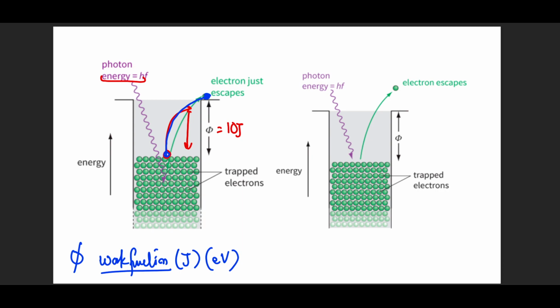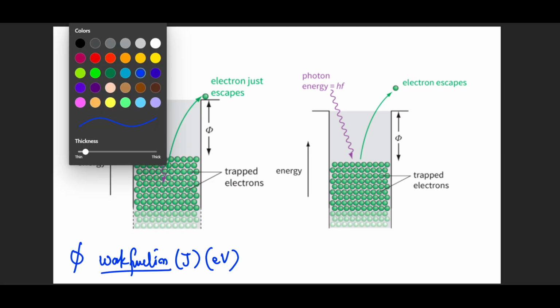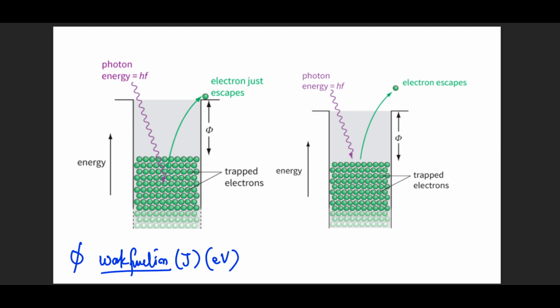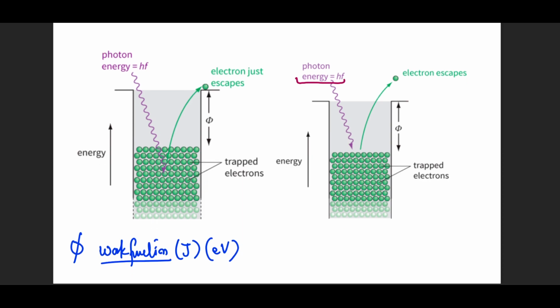What about the third and last case? What happens if you have more energy than what is required, than the work function? Let's say you bring in a photon that has 15 joules and the work function is 10 joules.